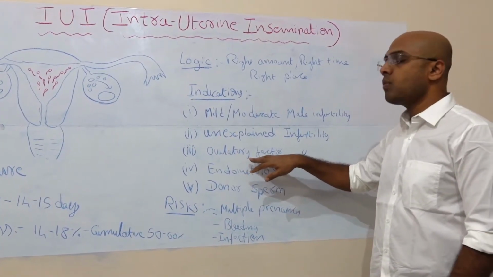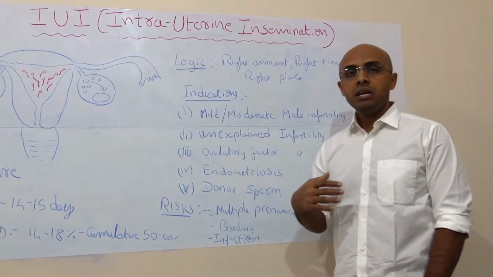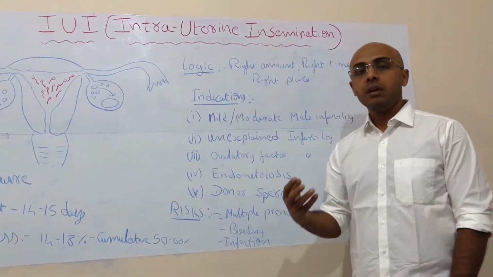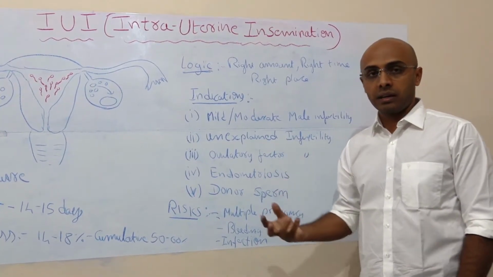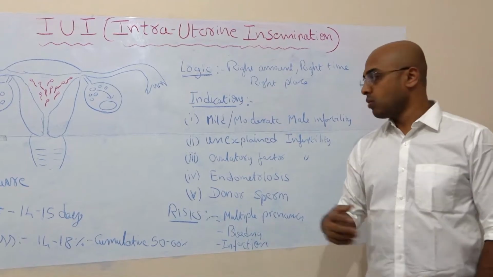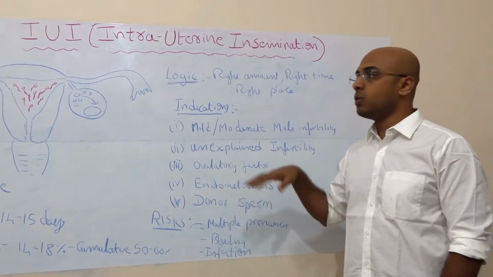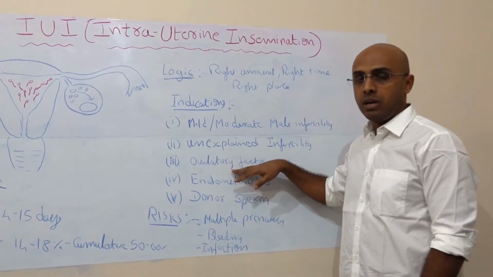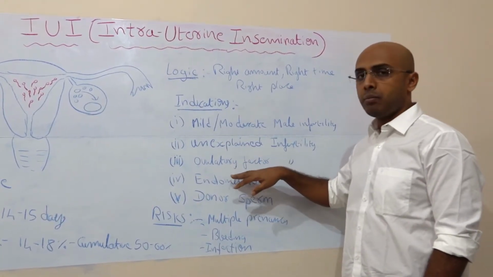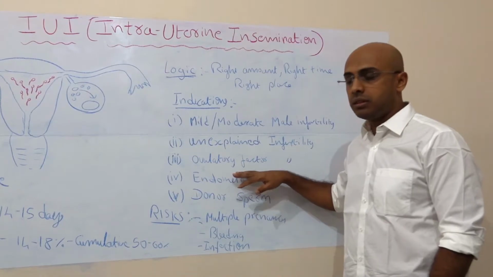Then ovulatory factors: sometimes there are issues in ovulation, so we give medicines to correct that and make the woman ovulate. If we do an IUI during that time, we have a better chance of conceiving. That's why we combine the ovulation injection with IUI.